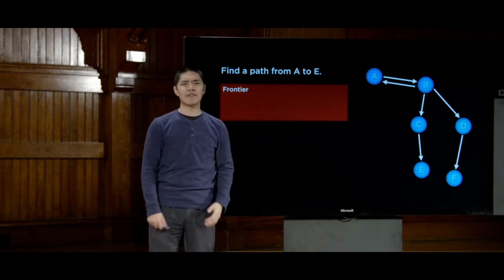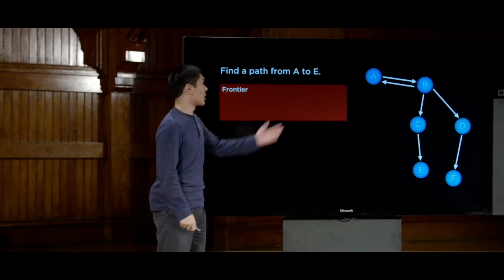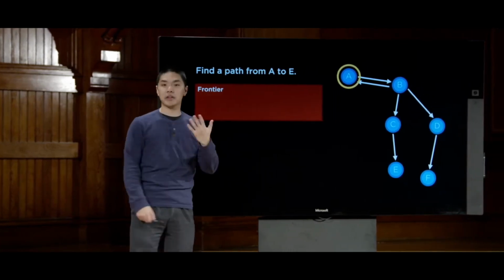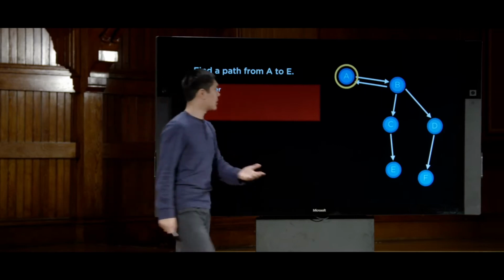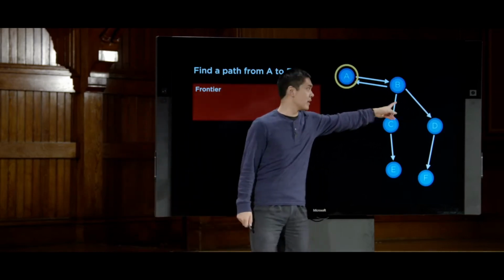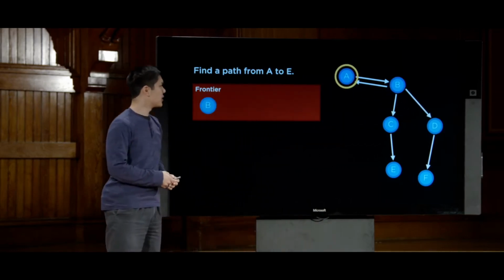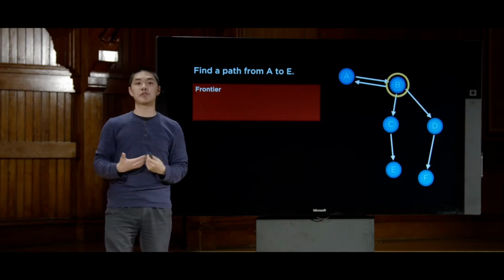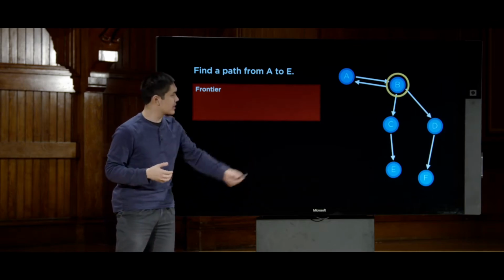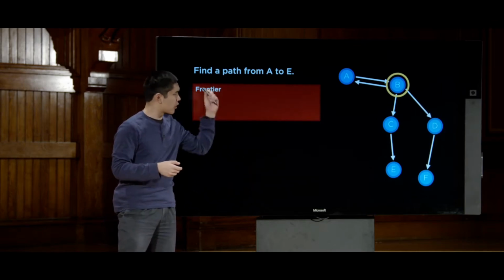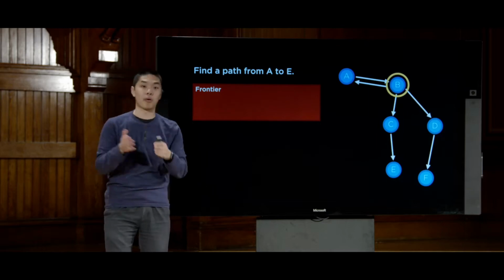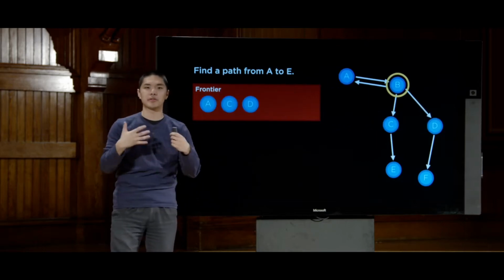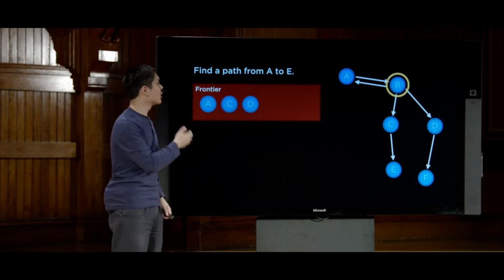What's going to happen if I try to apply the same approach now? Well, I'll begin with A, same as before, and I'll remove A from the frontier. And then I'll consider where I can get to from A. And after A, the only place I can get to is B, so B goes into the frontier. Then I'll say, all right, let's take a look at B. That's the only thing left in the frontier. Where can I get to from B? Before, it was just C and D. But now, because of that reverse arrow, I can get to A or C or D. So all three, A, C, and D, all of those now go into the frontier. They are places I can get to from B.